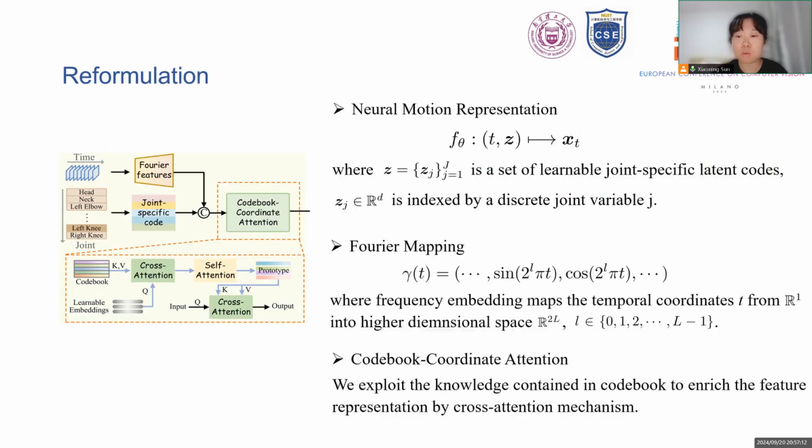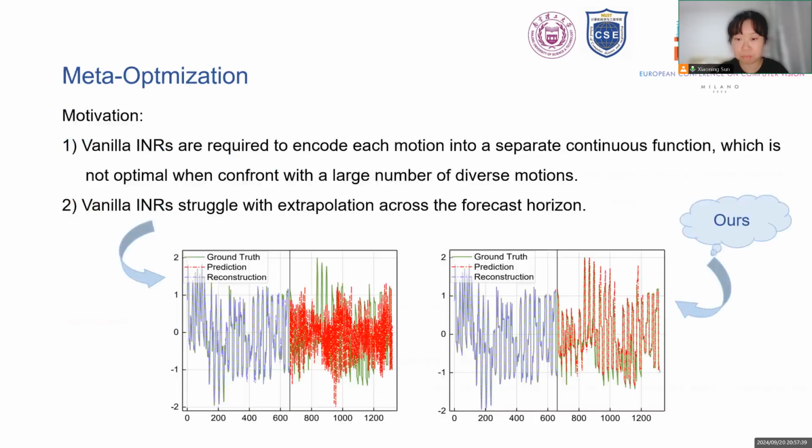First, our neural motion representation disentangles the spatial and temporal information as in this formulation. To address the problem of spectral bias, we use Fourier features as our frequency embedding to map the temporal coordinates into a higher dimensional space. Moreover, we exploit the neural codebook to enrich the feature representation of spatial temporal coordinates.